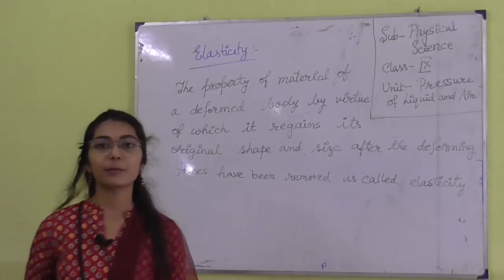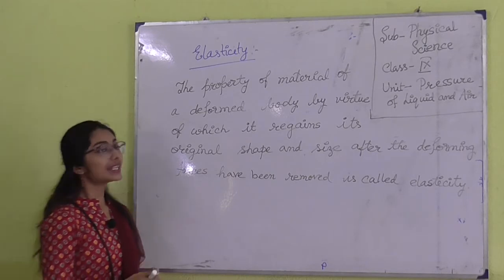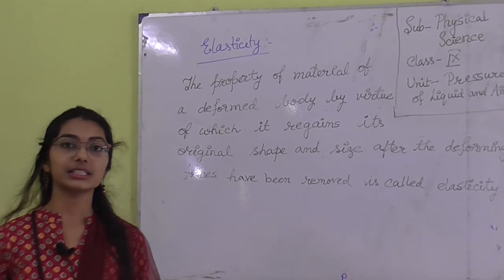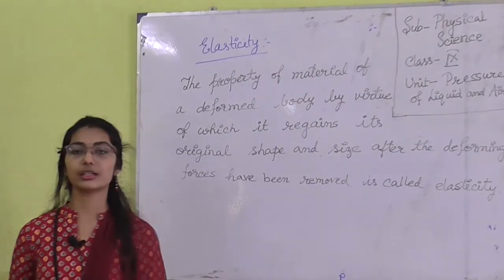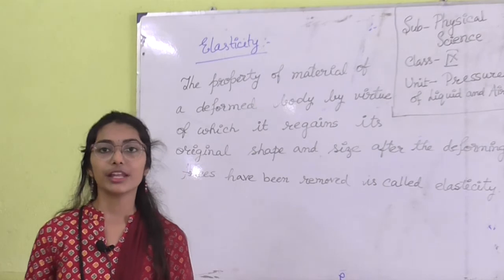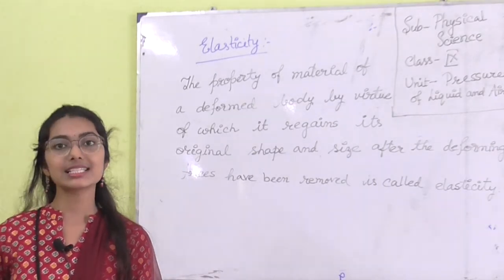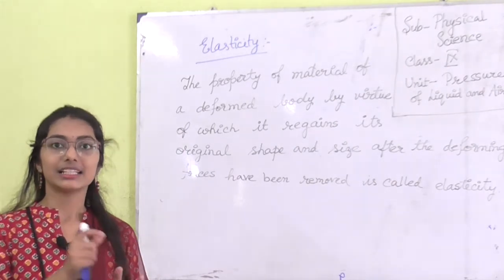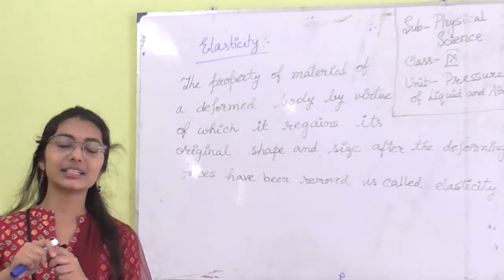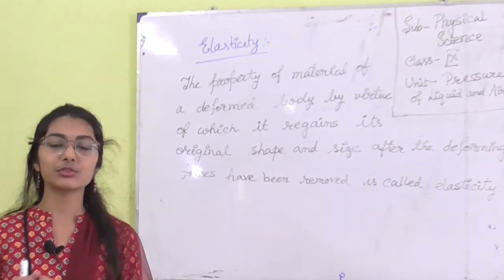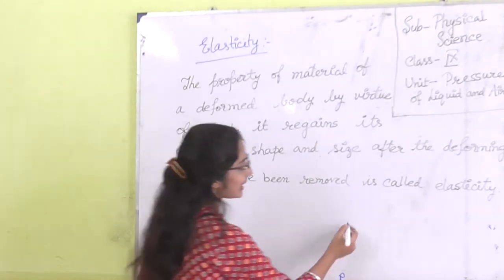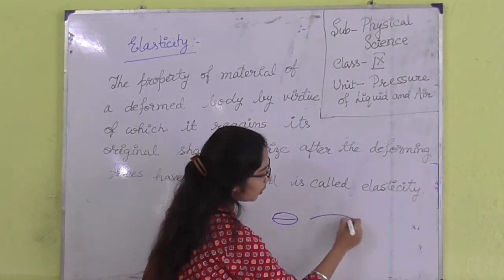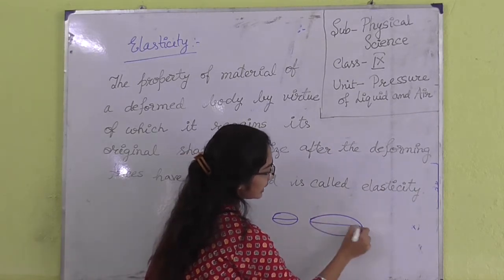The next topic is elasticity. So what is elasticity? You have seen some substances in your daily life, such as the rubber band we use for tying our hair. When we use it for more days, you can see that it becomes loose. At present the size of the rubber band was less, and when you have used it for more days, it will be increased. The radius was this at first, and after using more, it has increased to this.